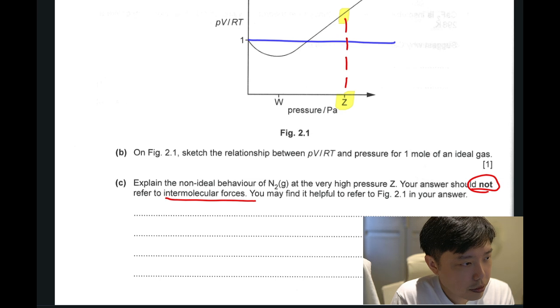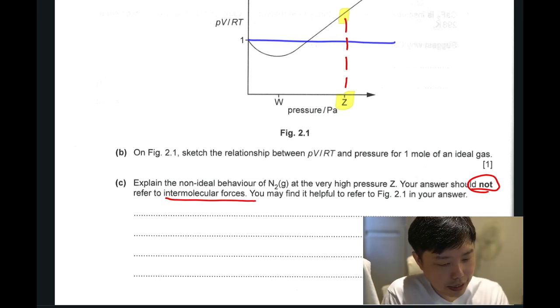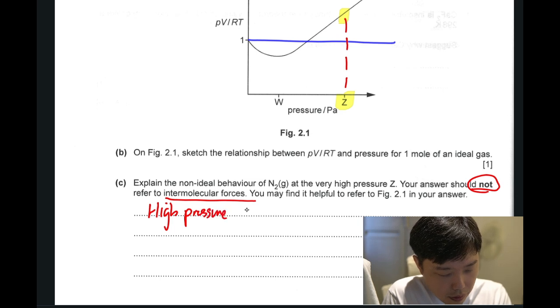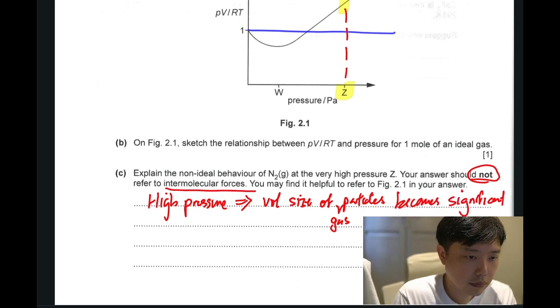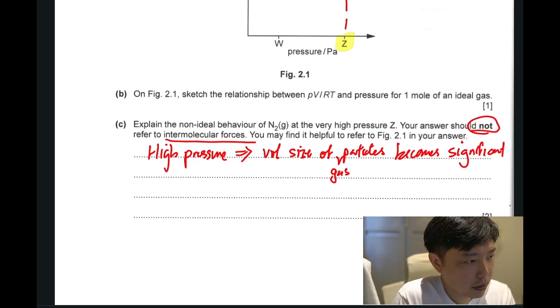So if your pressure is very high, when you have high pressure, the volume of the gas particles becomes significant.